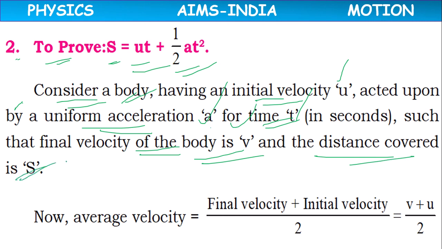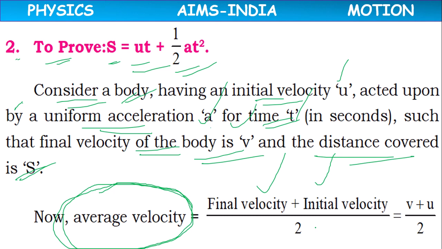Now, what is the formula for average velocity? Average velocity means final velocity plus initial velocity by 2. Final velocity is v, initial velocity is u, so (v plus u) by 2.